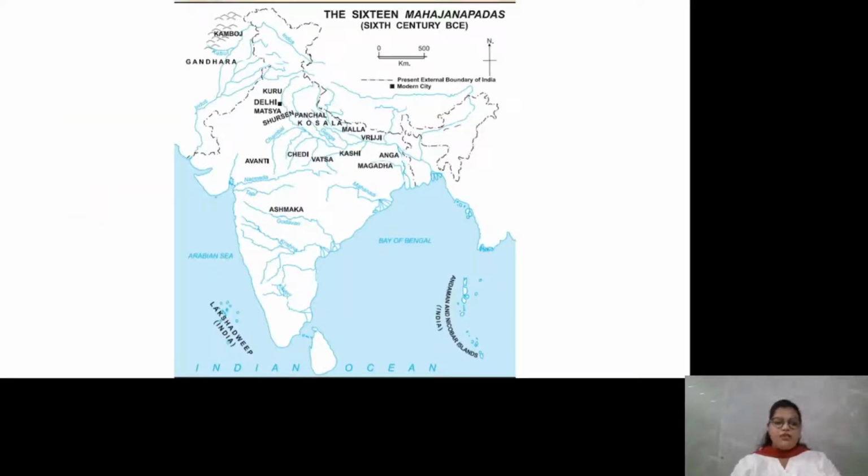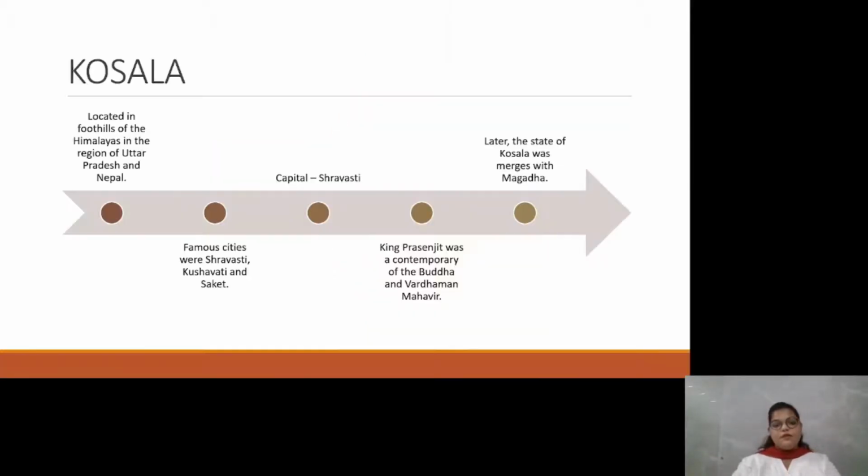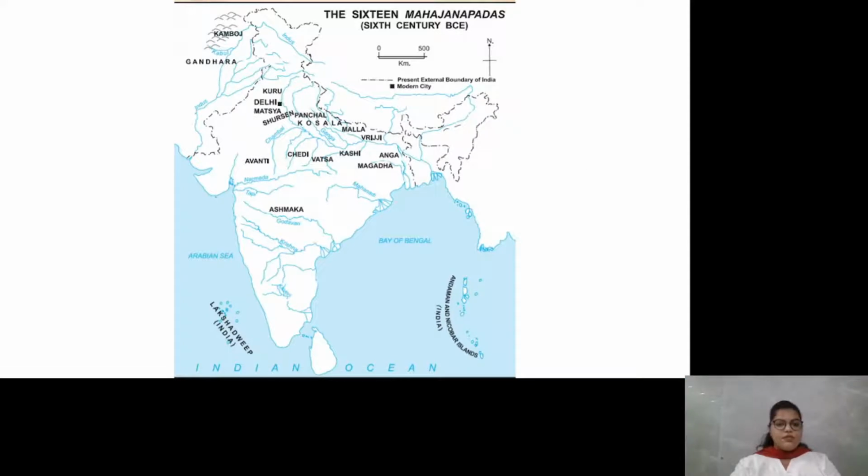Let's know what Mahajanapadas were and the different Mahajanapadas. There were total 16 Mahajanapadas, and out of that, we'll be learning about the four Mahajanapadas that are Kosala, Vatsa, Avanti, and Magadha. Let's learn about our first Mahajanapada, that is the Kosala. So, Kosala was located in the foothills of Himalayas in the regions of Uttar Pradesh and Nepal. So, as you can see, Kosala was in Uttar Pradesh and Nepal. This is Kosala.